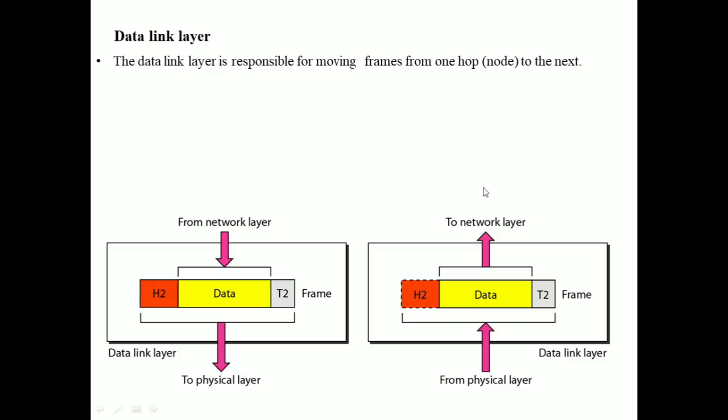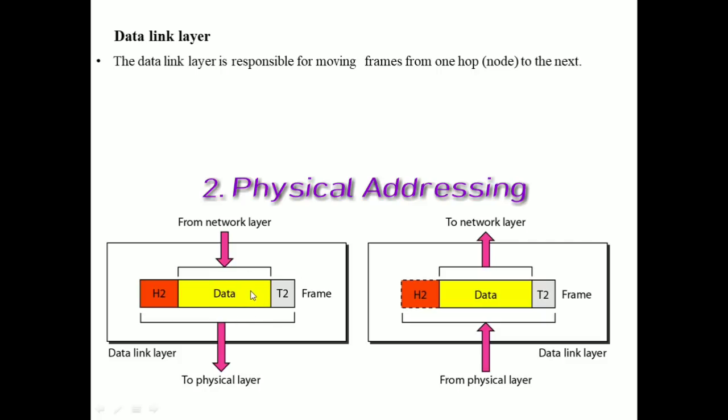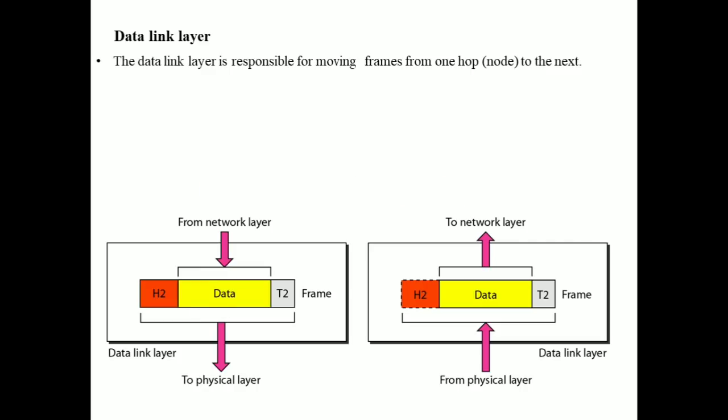So let us discuss the major duties of the data link layer. The first duty is framing, that is the data link layer divides the stream of bits which is received from the network layer into manageable data units called frames. So this is nothing but framing. The second duty is physical addressing, that is if the frames are to be distributed to different systems on the network, the data link layer adds a header part to the frame to define the sender or the receiver of the given frame.